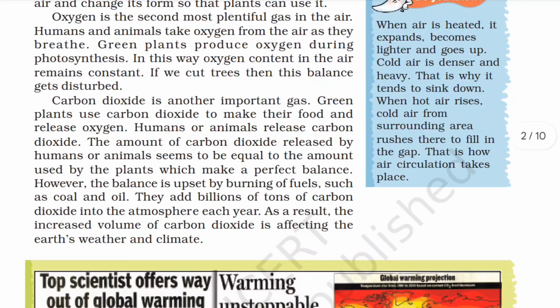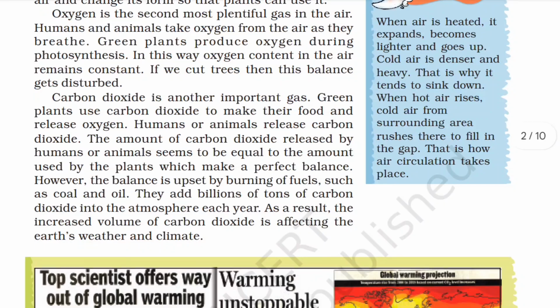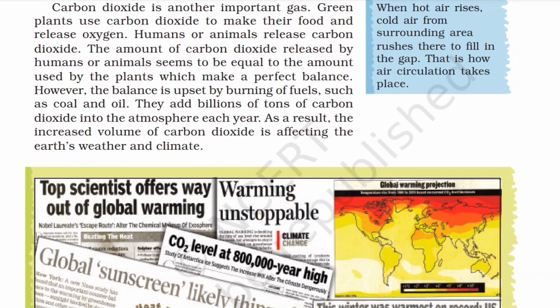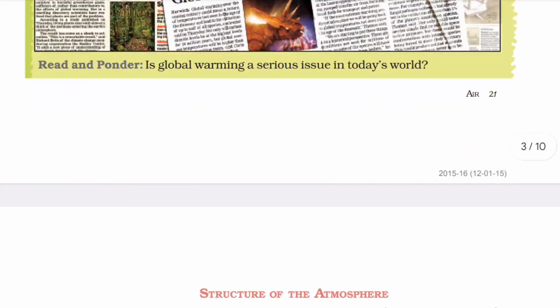Carbon dioxide is another important gas. Green plants use carbon dioxide to make their food and release oxygen. Humans and animals release carbon dioxide. The amount of carbon dioxide released by humans and animals seems to be equal to the amount used by the plants, which makes a perfect balance. However, the balance is upset by burning of fuels such as coal and oil. They add billions of tons of carbon dioxide into the atmosphere each year. As a result, the increased volume of carbon dioxide is affecting the Earth's weather and climate.